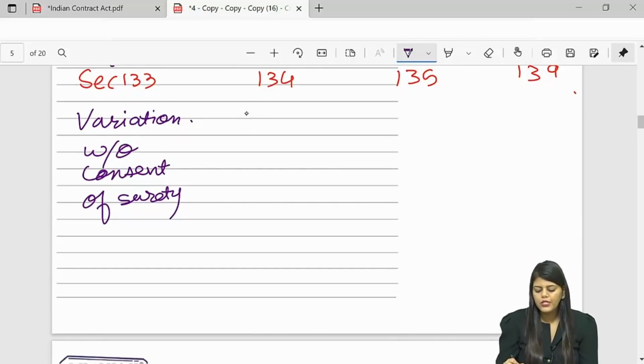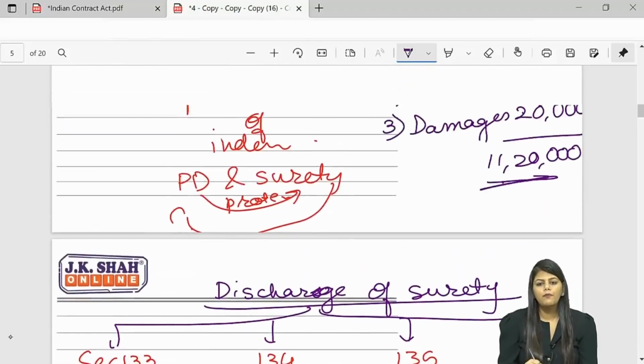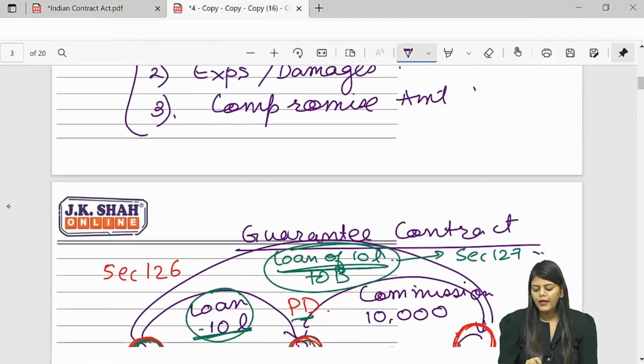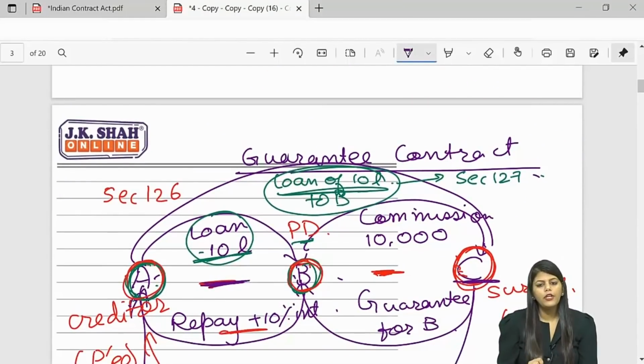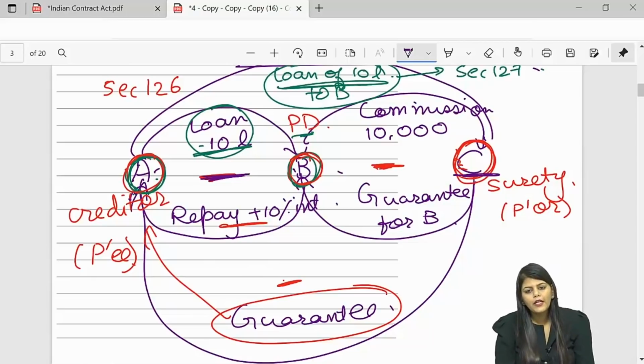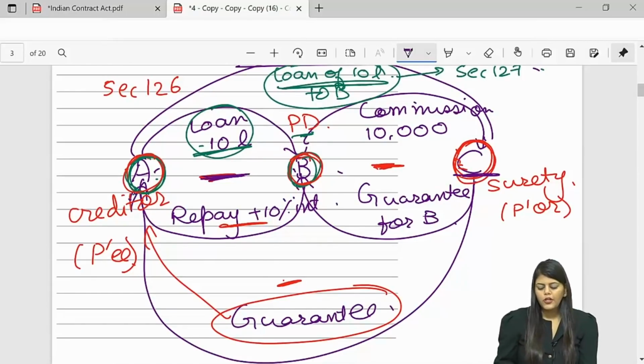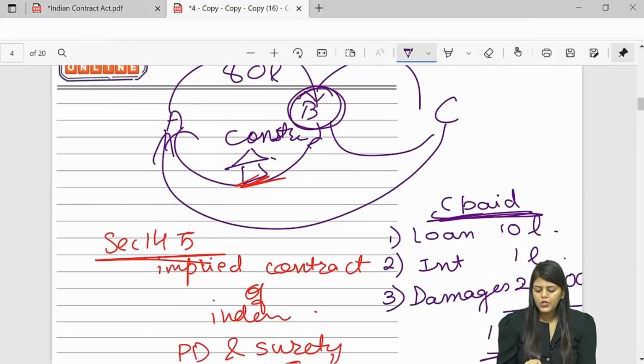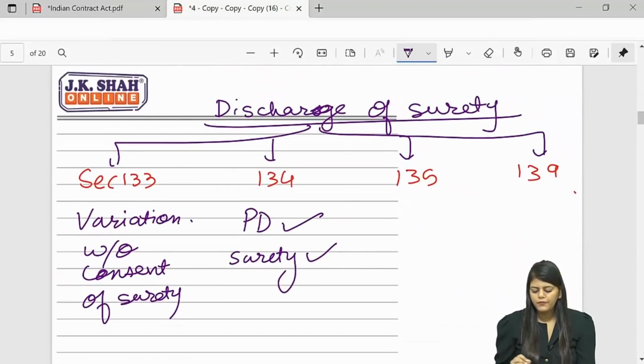Section 134 says, if the principal debtor is discharged, the surety is automatically discharged. For example, this fellow A, he waived off the entire loan. He told B, don't pay anything, it's okay, I waived off the loan. So tell me, will B pay? No. Will C pay like an idiot? No, na. So if you discharge the principal debtor, the surety is also automatically discharged. So PD is discharged, surety is discharged.